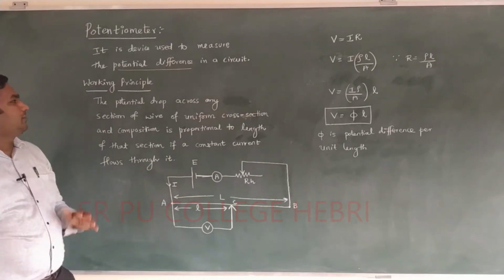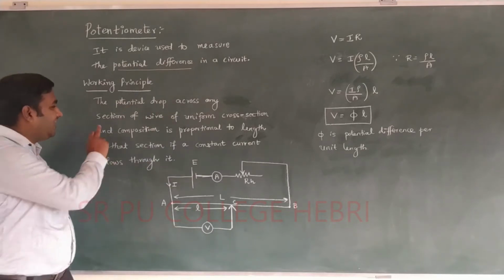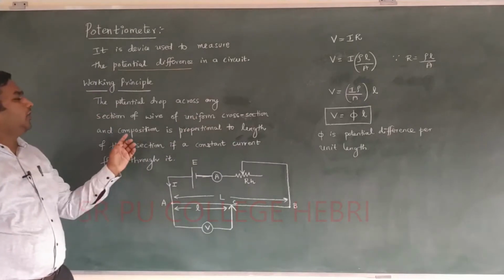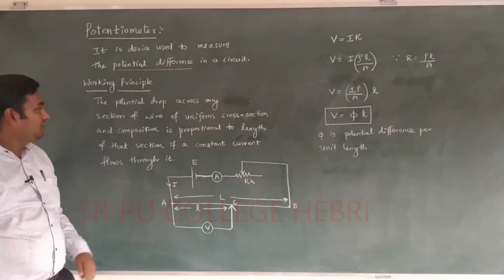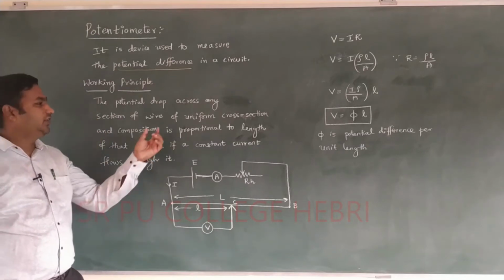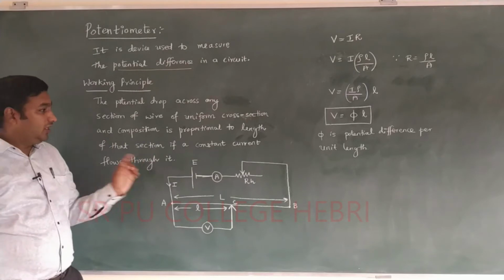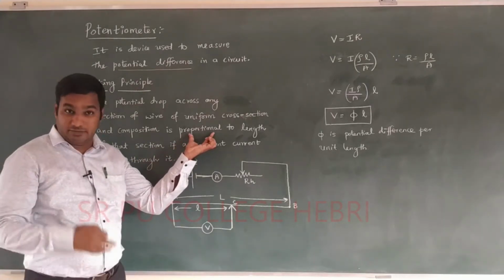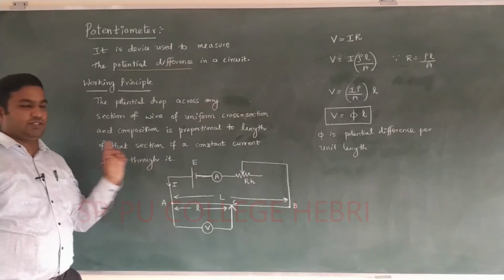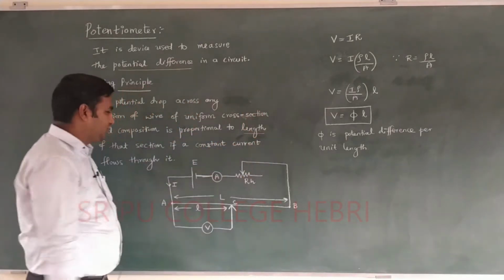The working principle of potentiometer is the potential drop across any section of a wire of uniform cross section and composition is directly proportional to the length of that section. Remember the words length of that section.